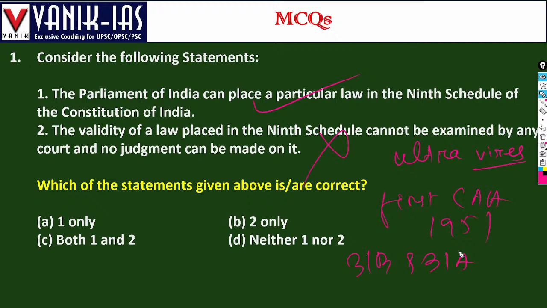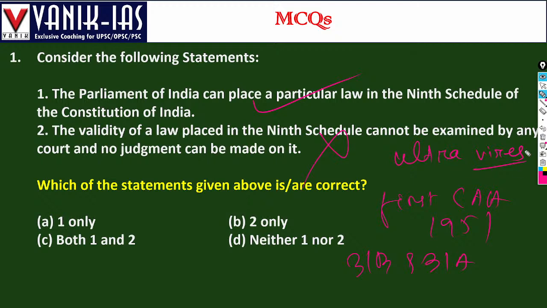If Parliament makes such laws, the Supreme Court, which verifies the constitutionality of a law, will declare it ultra vires or violative of the Constitution.